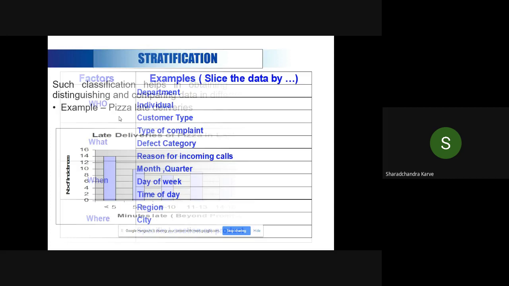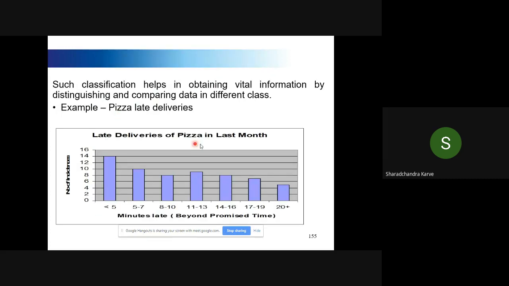And if I want to give a simple example of how it helps any process improvement or project, let us assume these are my pizza late deliveries over the period. So I had a bar chart with late deliveries, which is 5 or more, 5 to 7, 8 to 10, 11 to 13, etc. I am talking about the late deliveries of pizza in the last month, for an entire day.